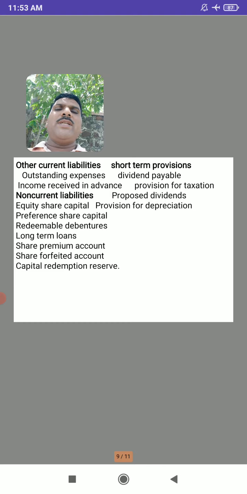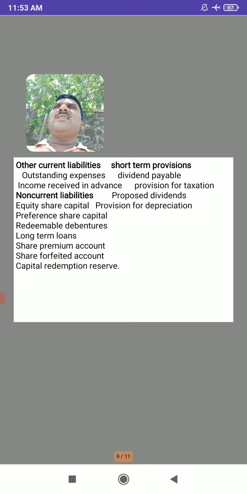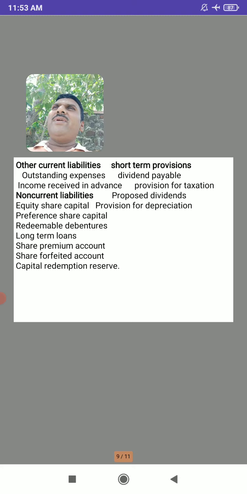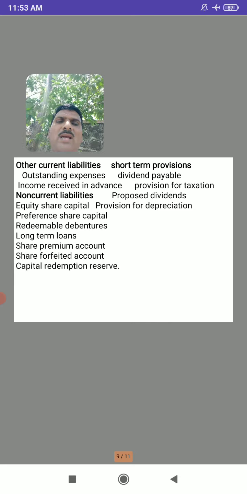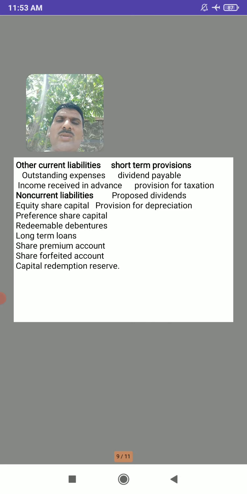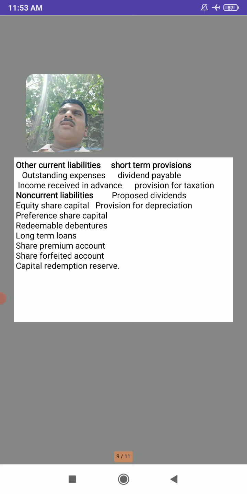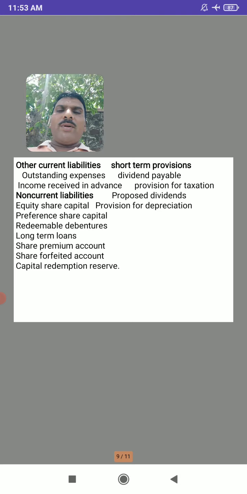So these are the provisions. Provisions are made for the payment of dividend to the shareholders, and also the dividends proposed and the dividends payable to the preference shareholders.